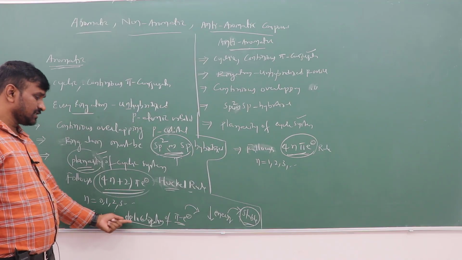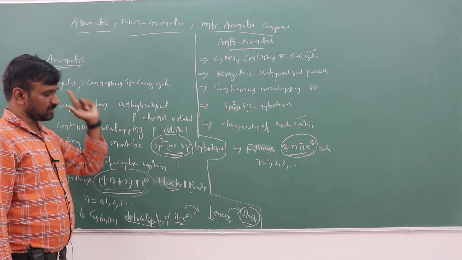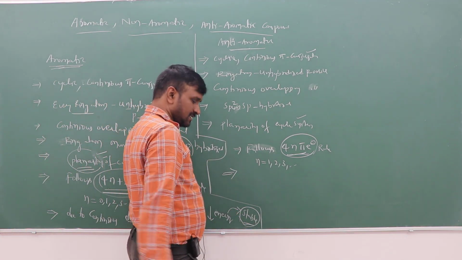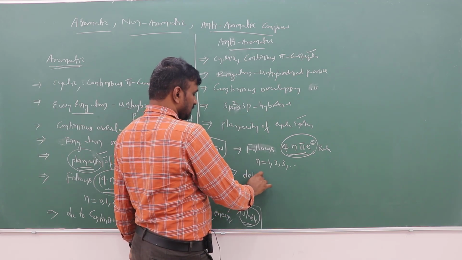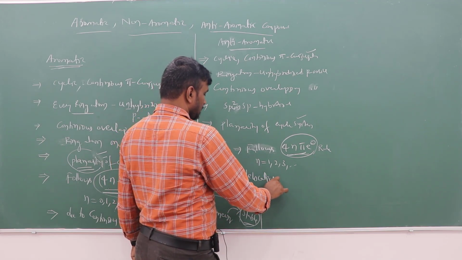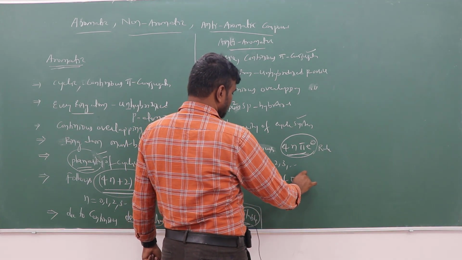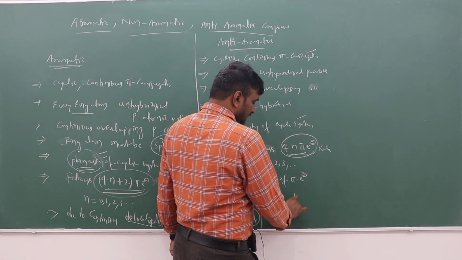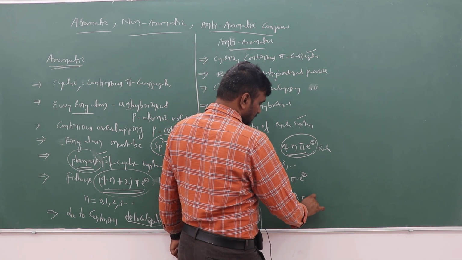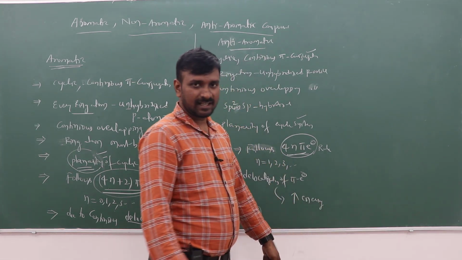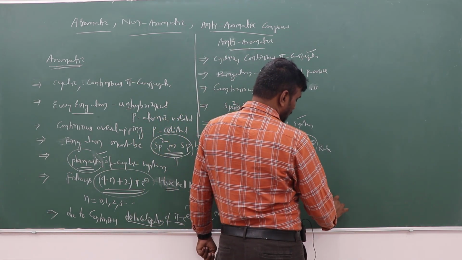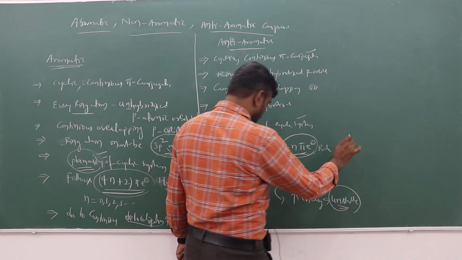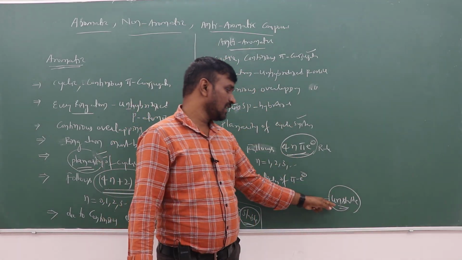Due to the continuous delocalization of pi electrons in aromatic systems, the energy of the system decreases, so it is stable. Now, in anti-aromatic systems, the continuous delocalization of the pi electron system enhances the energy of the pi electron system. Hence, that compound will be unstable. That means anti-aromatic compounds are unstable.